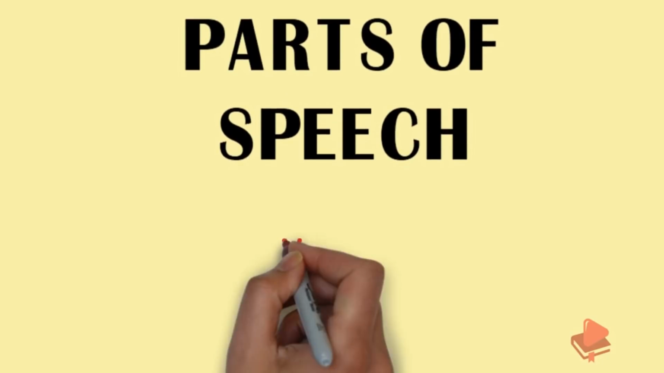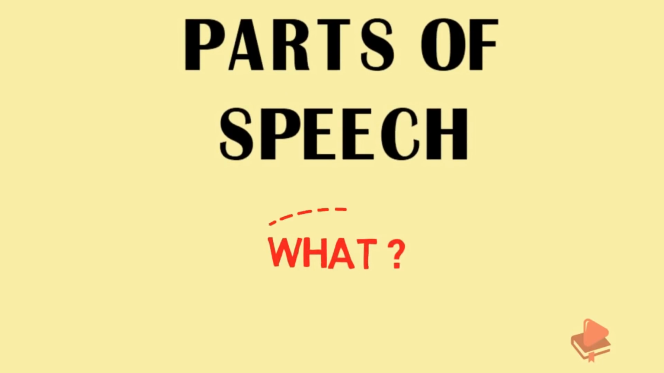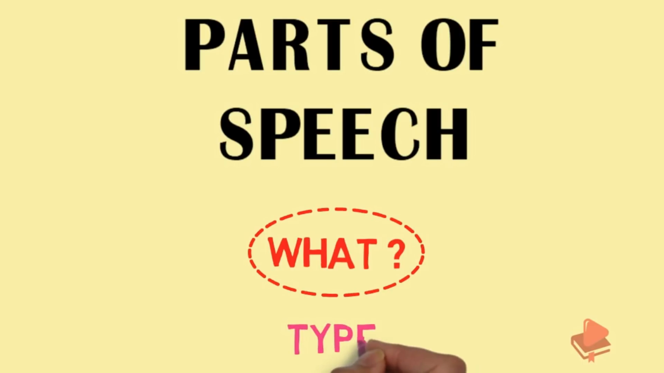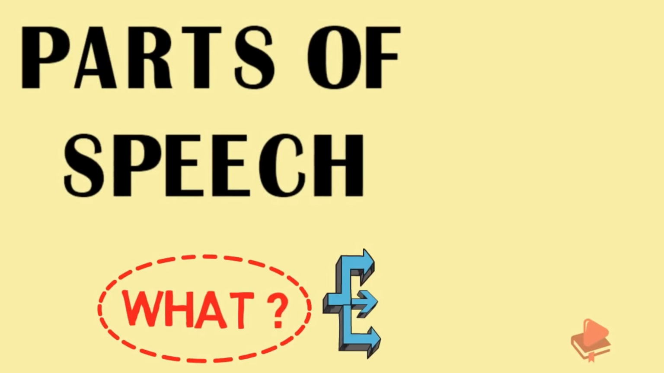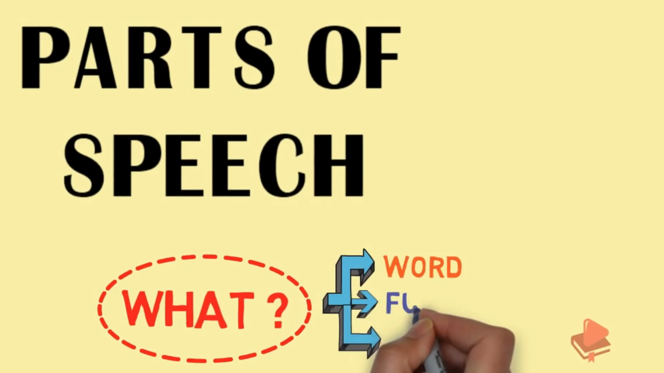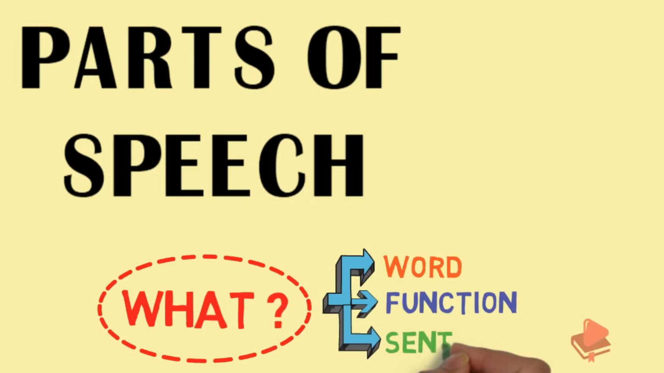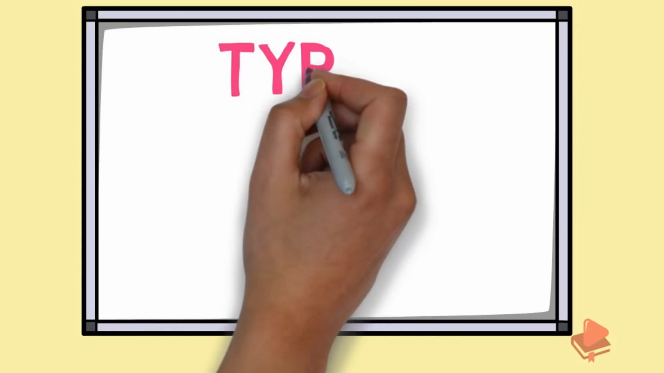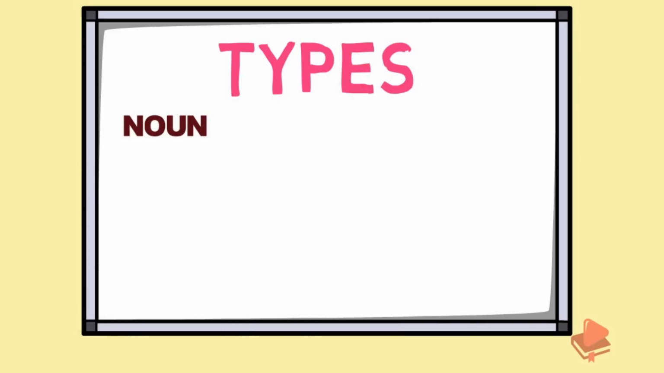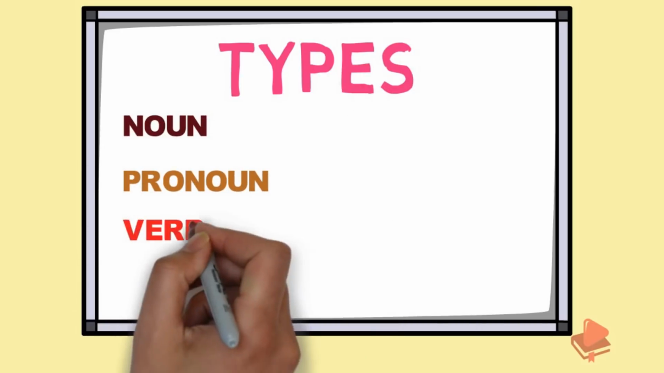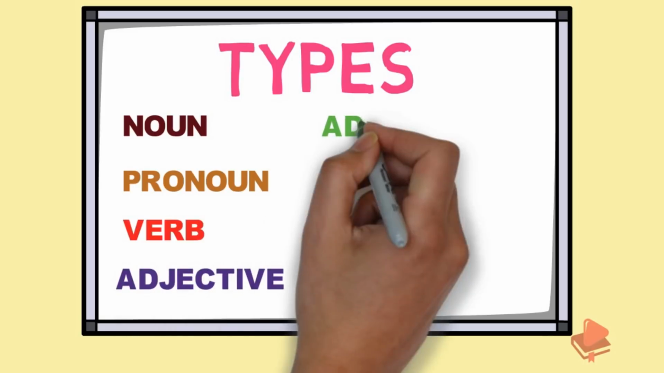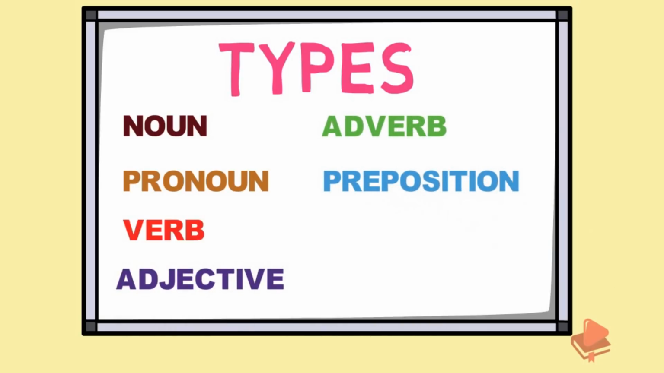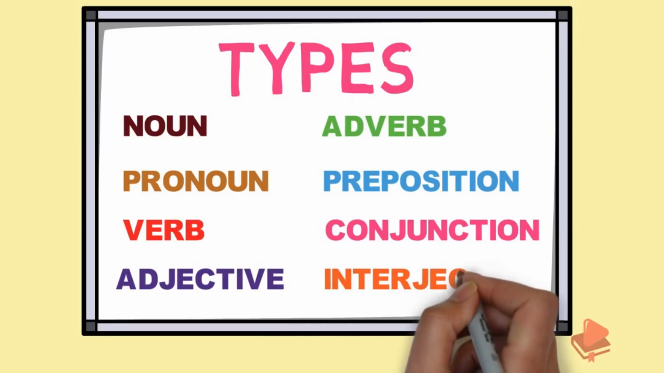Today we will learn the parts of speech, which is the foundation of English grammar. We shall see what is a part of speech and the types of parts of speech. So, what is a part of speech? A name given to a word based on its function in a sentence is a part of speech. They are divided into 8 types: noun, pronoun, verb, adjective, adverb, preposition, conjunction, and interjection. So let's see.